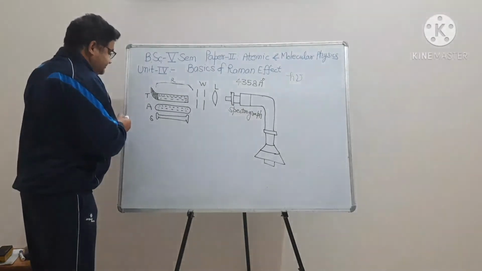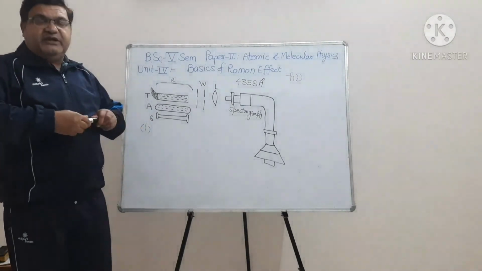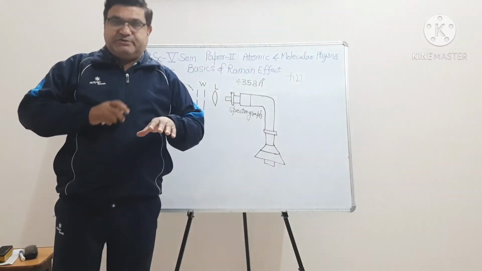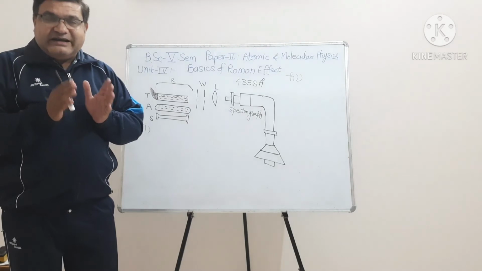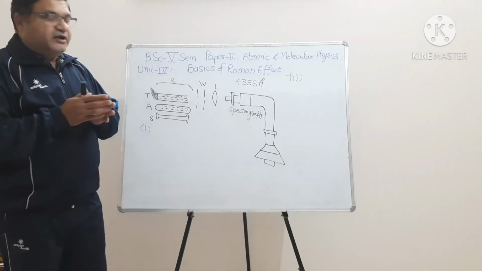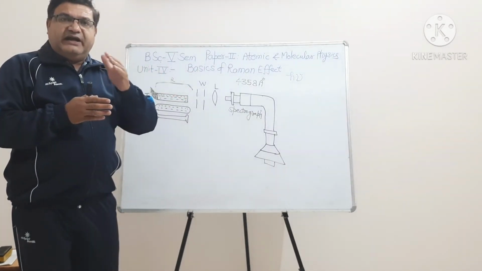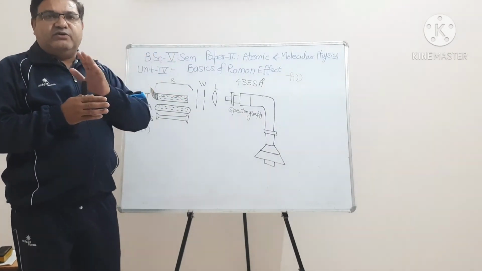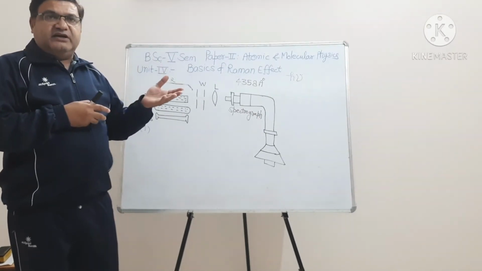First possibility: when there is a collision between a photon and a molecule of the substance, there is no energy loss or energy gain. Clear? It means there is scattering without any change, no modification.